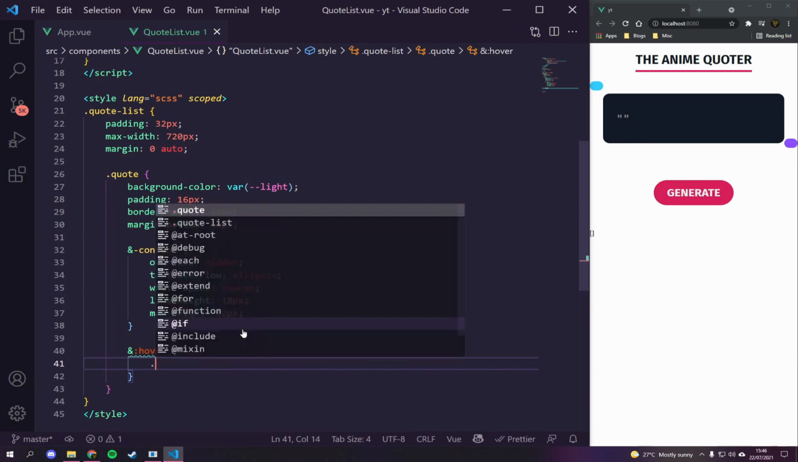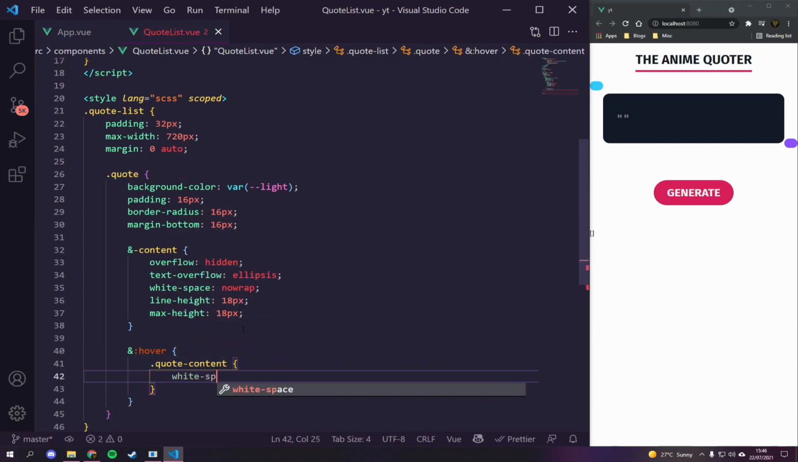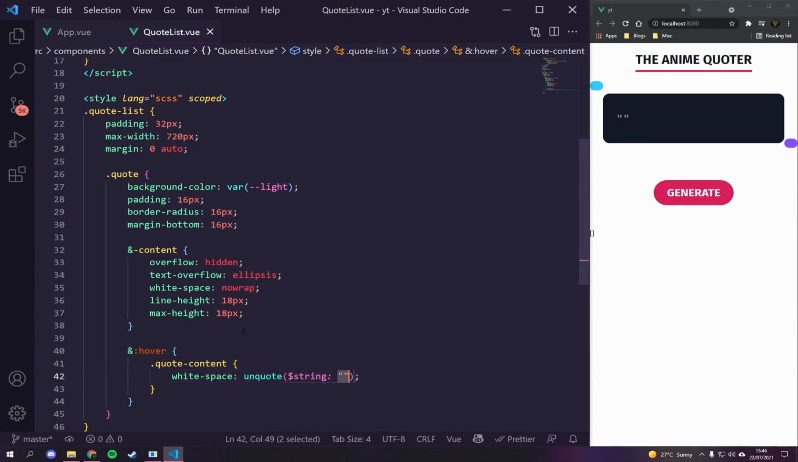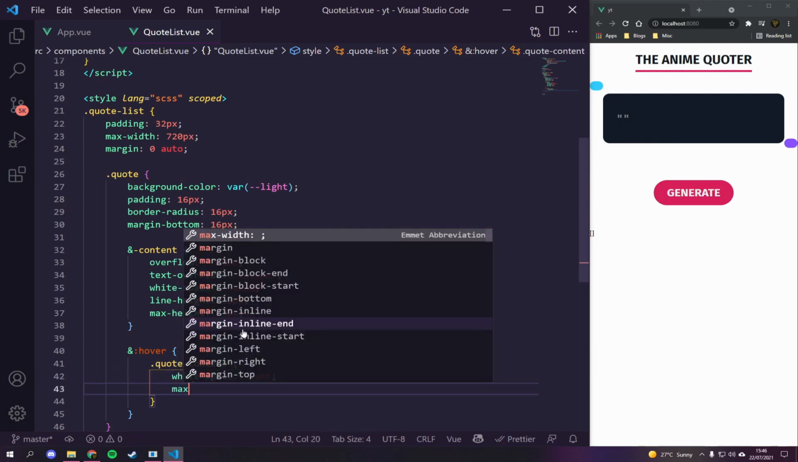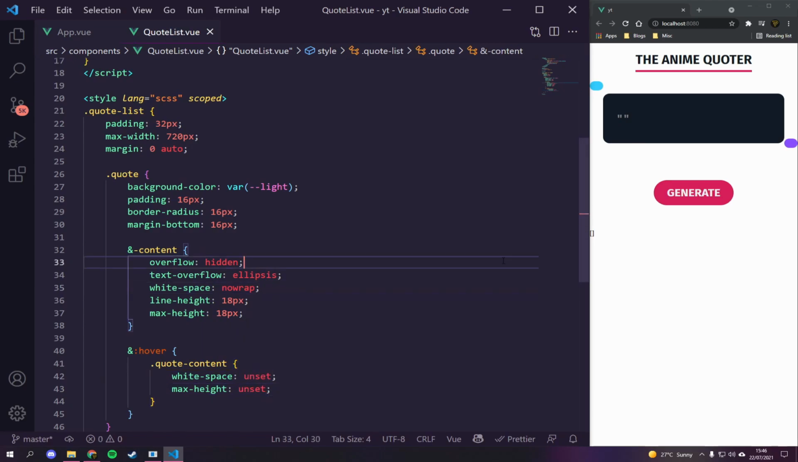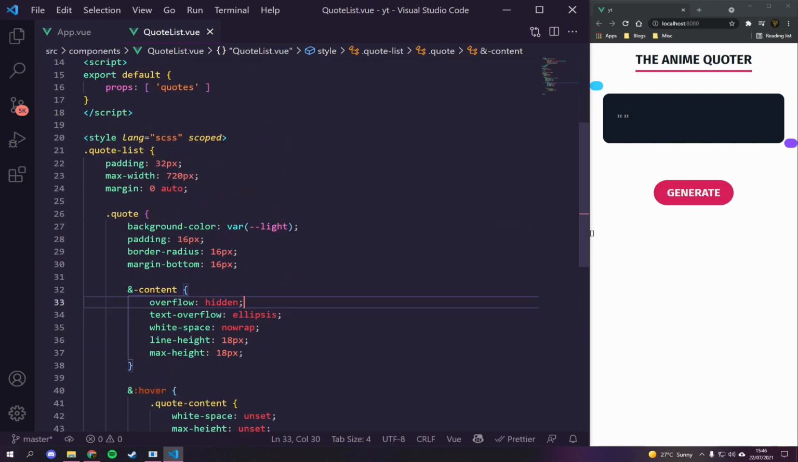We're just going to say our quote content is basically going to have a white-space of, say, unset, because we basically just want to unset. No, not unquote, unset. And then our max height will go to unset as well. So now, if we go, this should be good. Let me just double check. I think it's looking good.